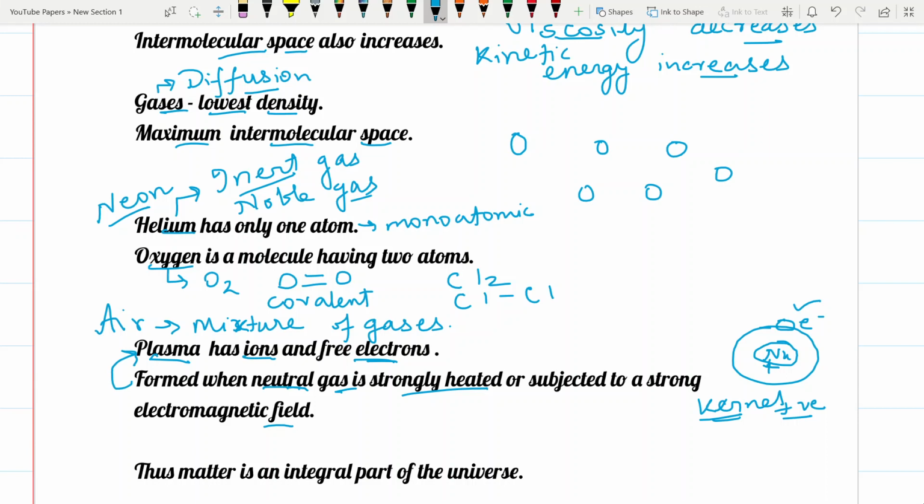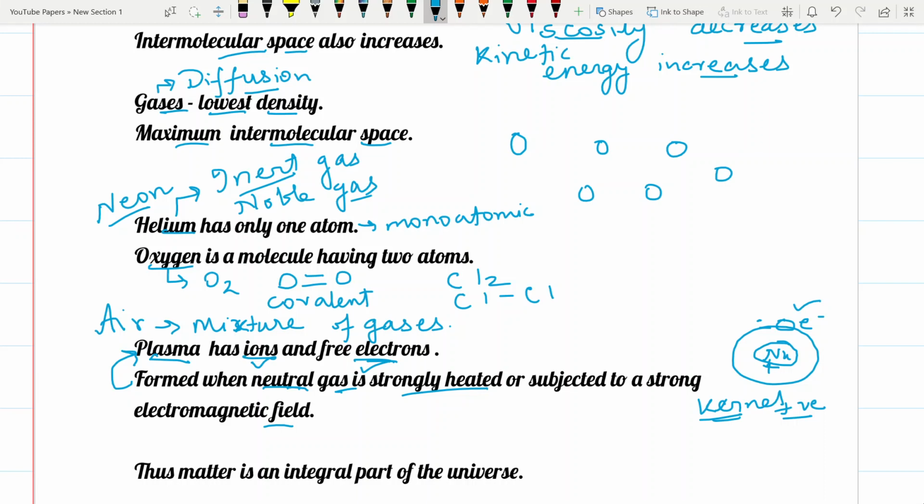When we heat it or it is under a very strong electromagnetic field, the electrons may be removed from the outermost shell and it gets converted into ions, mostly positive ions. So where will these free electrons come from? Just now as I said, these outermost electrons can be easily removed. So these electrons and the ions together constitute the plasma state.